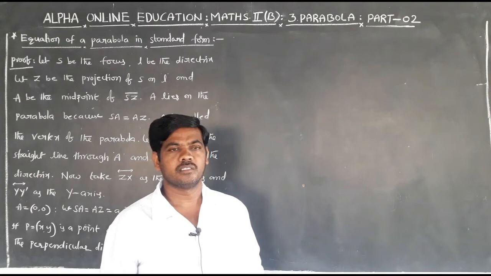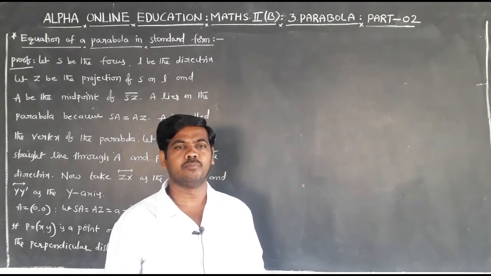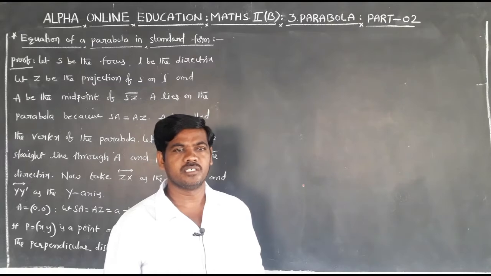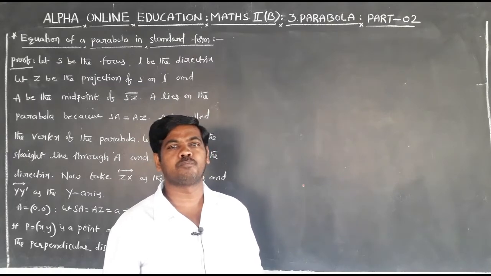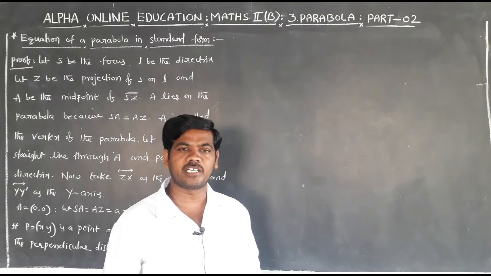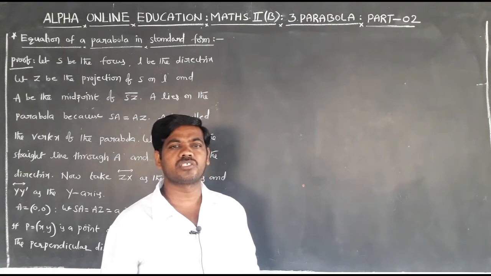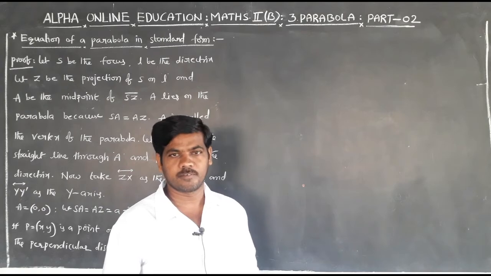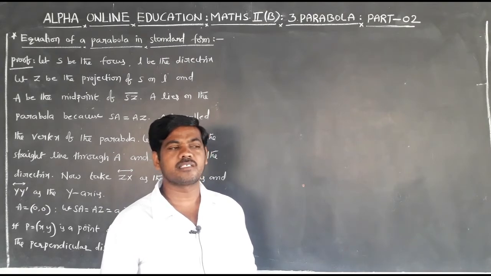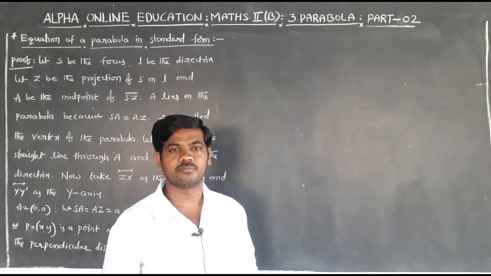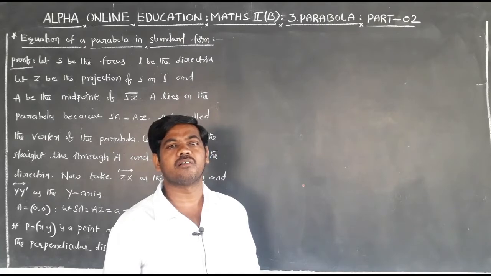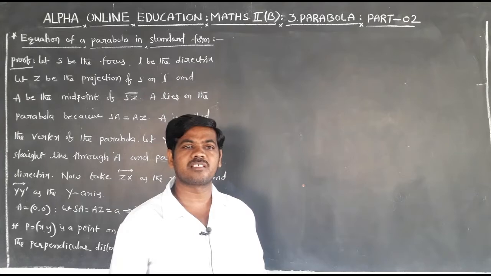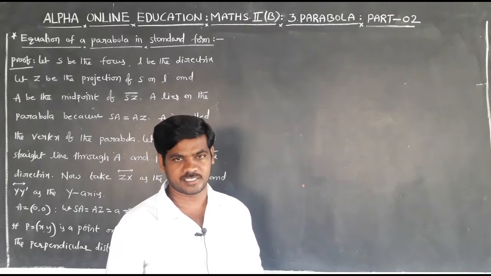A conic means the locus of a point moving in a plane such that the distances from a fixed point and a fixed straight line are in a constant ratio. Here e is the eccentricity, the fixed point is called the focus, and the fixed straight line is called the directrix.